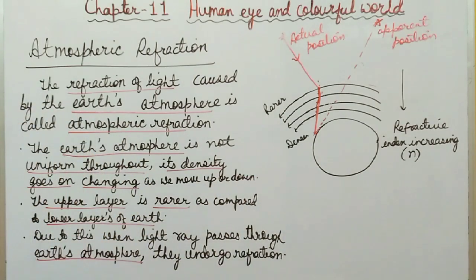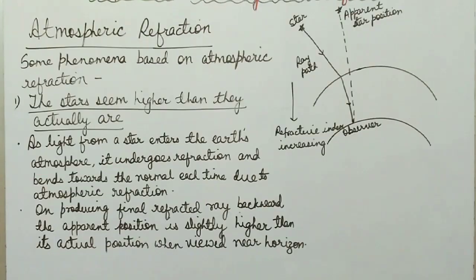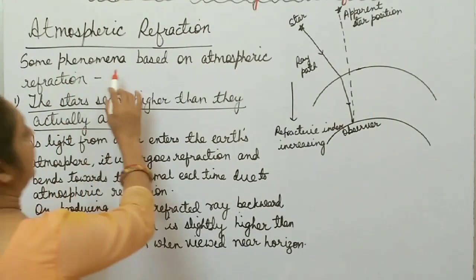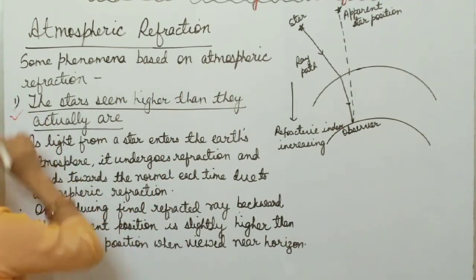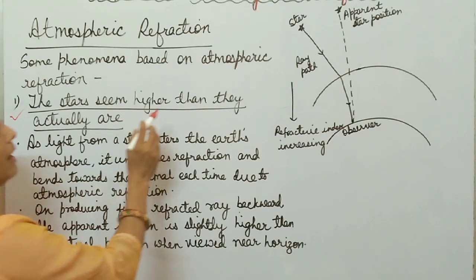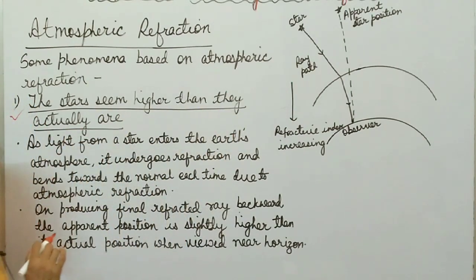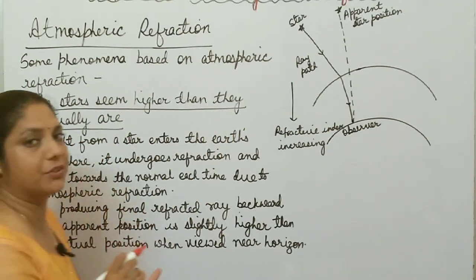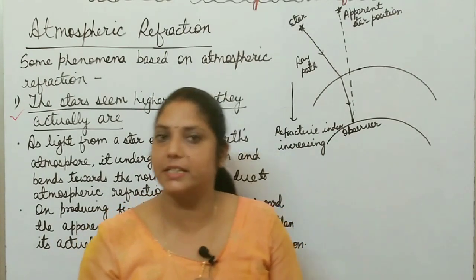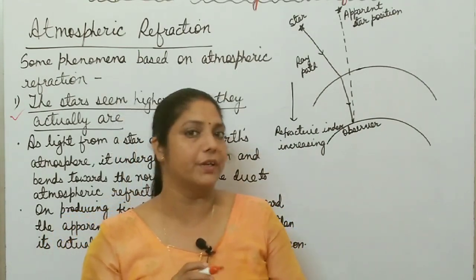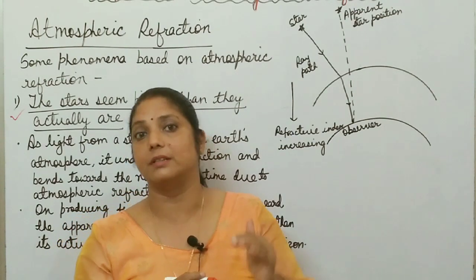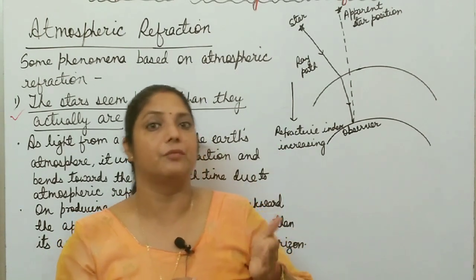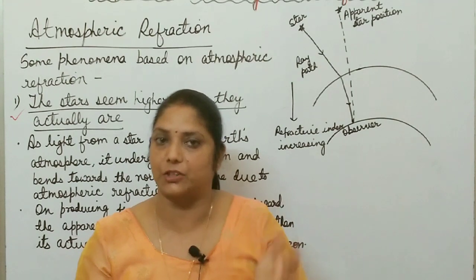First, take a screenshot of this one fast. Now, some phenomena based on atmospheric refraction. The first one is that stars seem higher than they actually are, and it is due to atmospheric refraction. We already discussed before what atmospheric refraction is, and you are able to observe the apparent position of the object in the sky instead of the actual position.